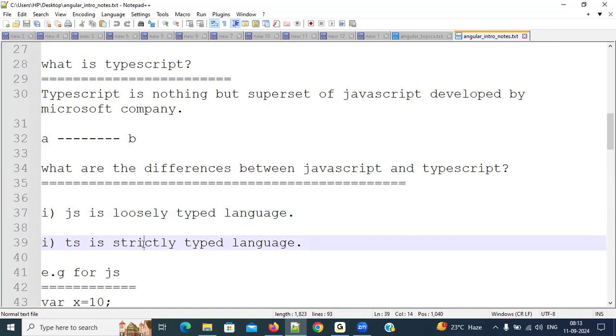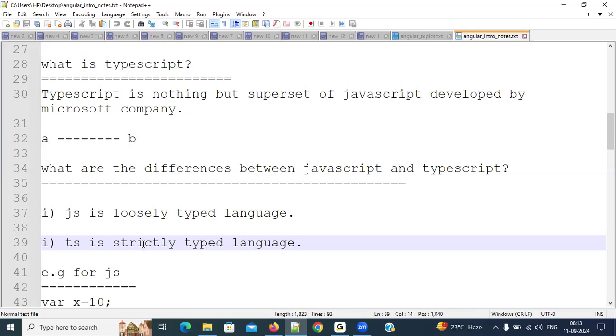Don't think like that. Whether loosely typed or strictly typed, we need to follow some rules and regulations, logic-wise. Then only we'll get the proper output. Then what does loosely typed stand for? What does strictly typed stand for? Very simple.